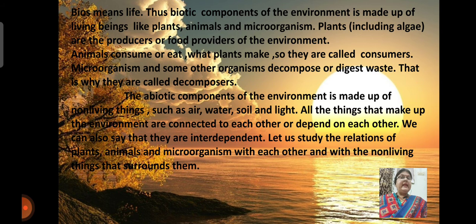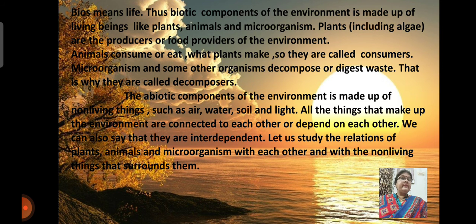Plants, including algae, are the producers or the food providers of the environment. Animals consume or eat whatever plants make, so they are called consumers. Now, the microorganisms and some other organisms decompose or digest waste. That is why they are called decomposers. But the abiotic components of the environment are made up of non-living things such as air, water, soil and light.